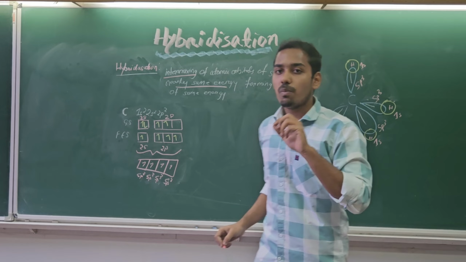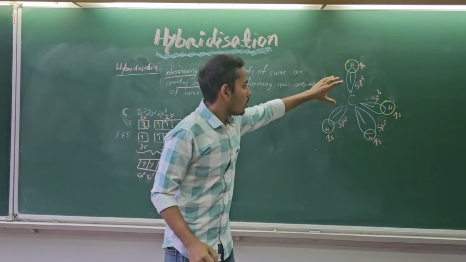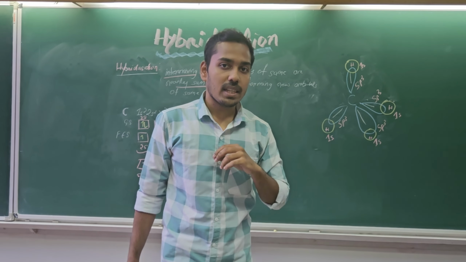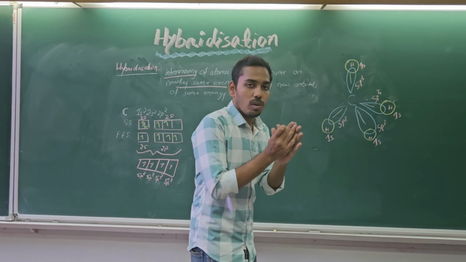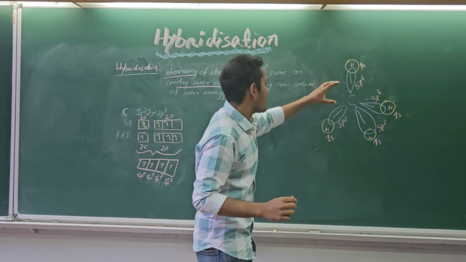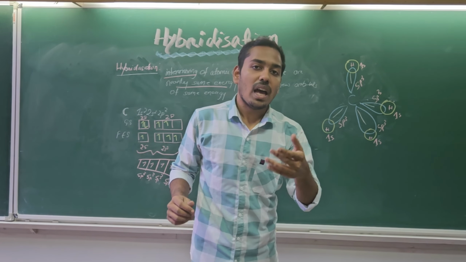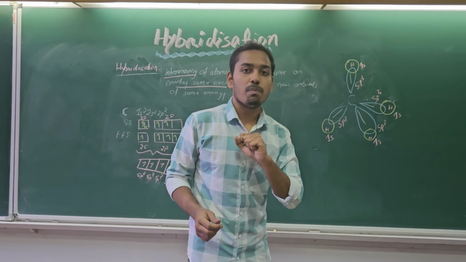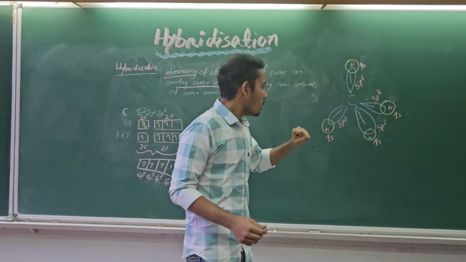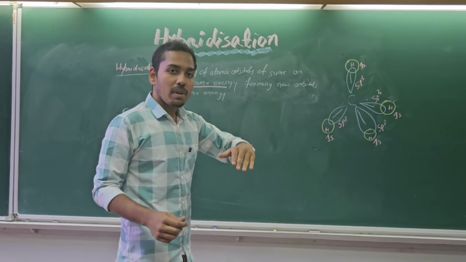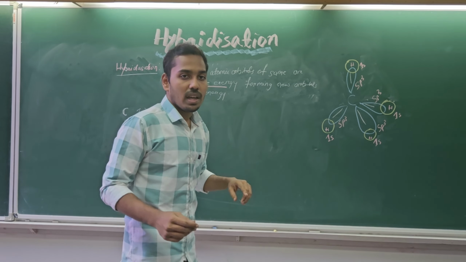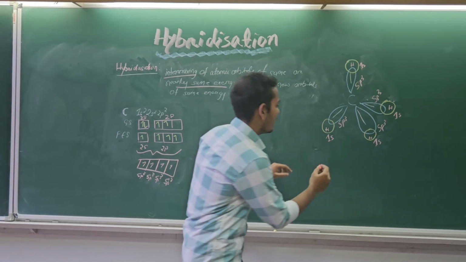One very important thing to remember is that all of these orbitals have electron density in them, right? So they will try to repel themselves such that they will try to have a perfect shape where the repulsion is minimum. So after minimizing the repulsion, they are going to achieve a geometry that is called the tetrahedron.